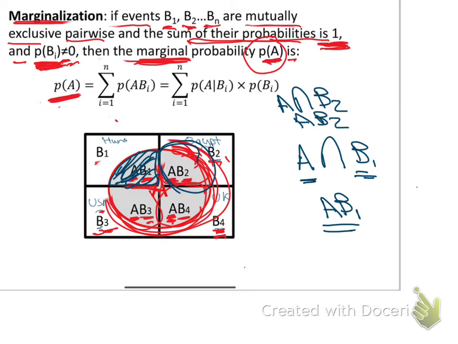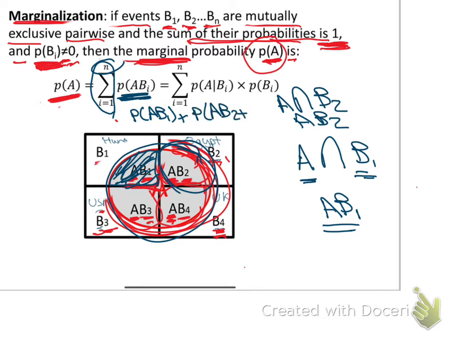Okay, and so on. So the probability of disease A happening, the overall, is the sum of these. It is the sum, meaning everything here plus the next one, the next one, until we reach n. So it will be the probability of AB1 plus the probability of AB2 plus the probability of AB3 and so on until we reach n.